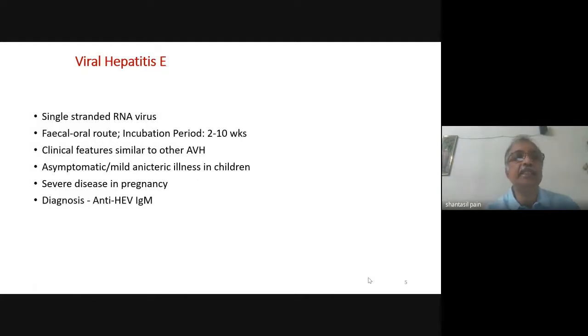Coming to hepatitis E, it is a single-stranded RNA virus. In fact, apart from hepatitis B, all these viruses are RNA viruses. Just like hepatitis A, it is transmitted by the fecal oral route. Incubation period is 2 to 10 weeks. Clinical features, just like other acute viral hepatitis, are usually asymptomatic or a mild anicteric illness in children.